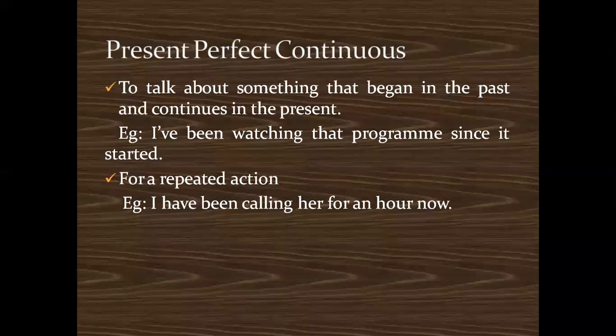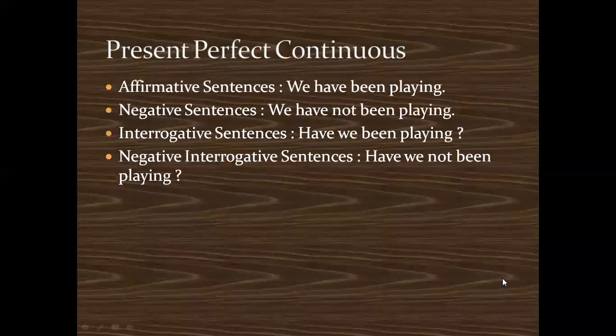Remember, have been. When it is present perfect continuous, along with have, been will come. So this is how we use present perfect continuous. So, types of sentences again. How do we use present perfect continuous in affirmative sentences? You can say, we have been playing. That means you were playing in the past and are now also playing.